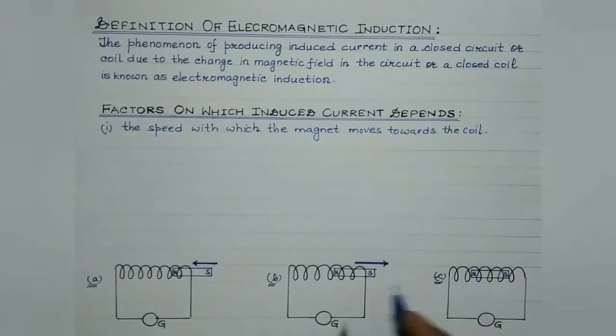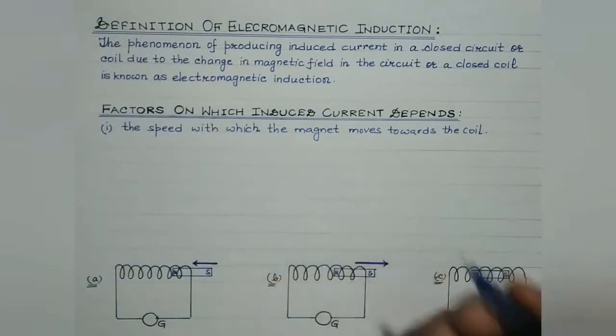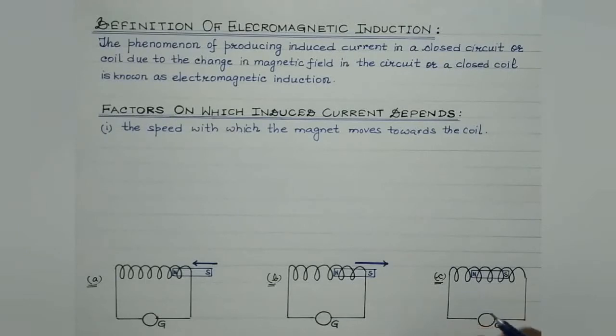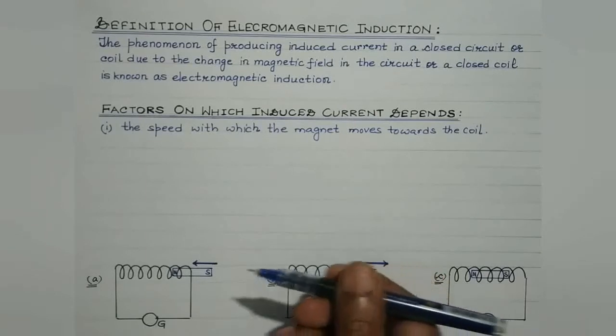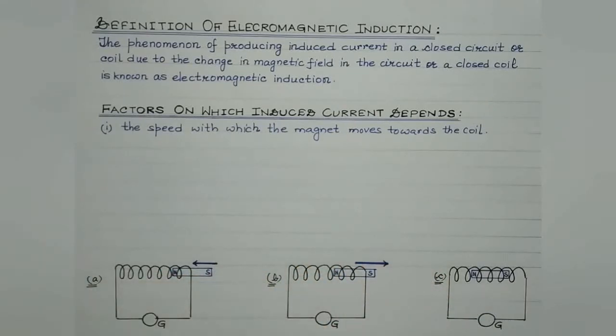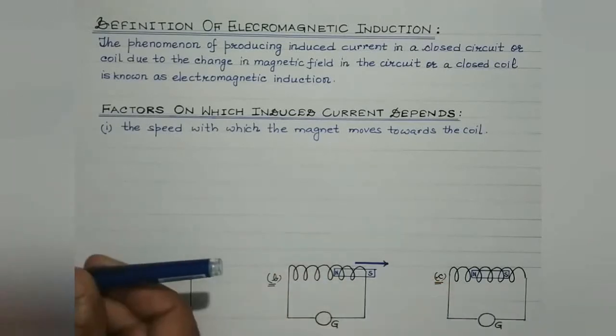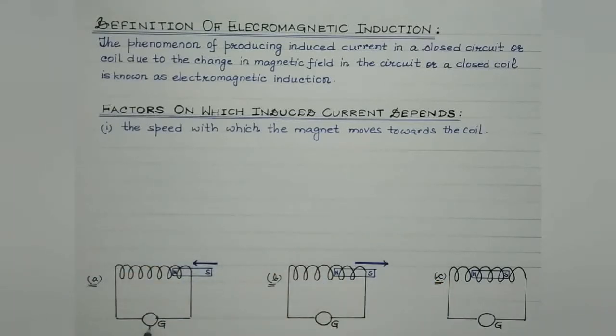If the magnet moves very quickly, then a large induced current is produced in the closed coil. Suppose this is the coil, students, and this magnet is made to come closer towards this coil, right? If the relative motion is made faster, if the magnet is brought quickly to the coil, then this galvanometer will show large deflection, indicating the production of large induced current.